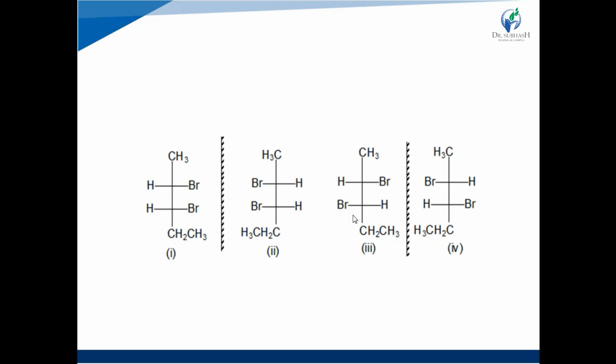Similarly, 2 and 3, 1 and 4, and 2 and 4. 4 diastereomeric pairs are available. One is 1 and 3, the second pair is 1 and 4, the third pair is 2 and 3, and the fourth pair is 2 and 4. So 4 pairs of diastereomers are available.